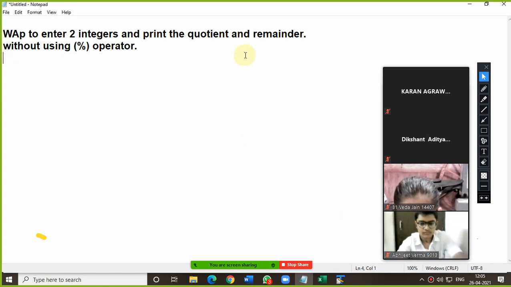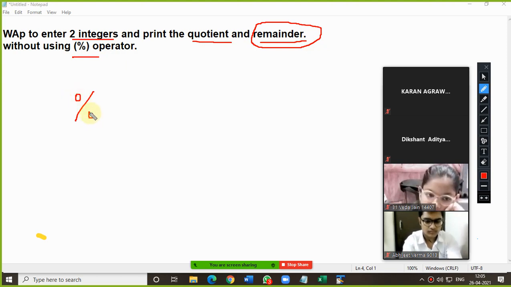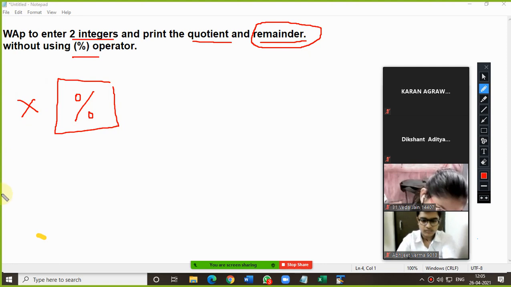In this program, we are supposed to take two integers as input and we need to find the quotient and remainder. See, for quotient, everybody knows how to find the quotient. But for remainder, we are not supposed to use this percent sign. This is not allowed because in the question I am giving you, we are not supposed to use this. Am I clear on this?